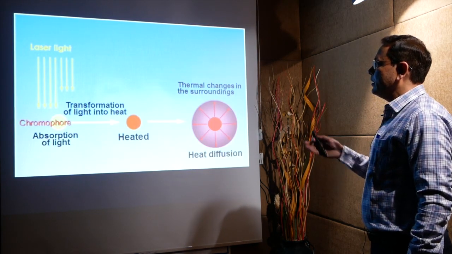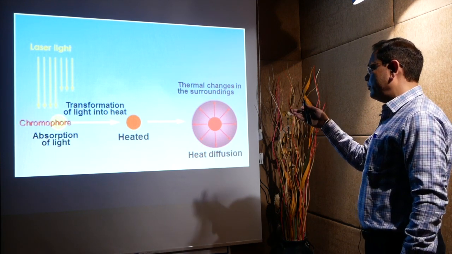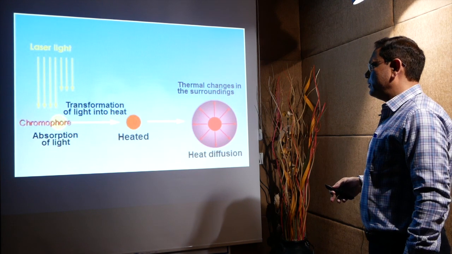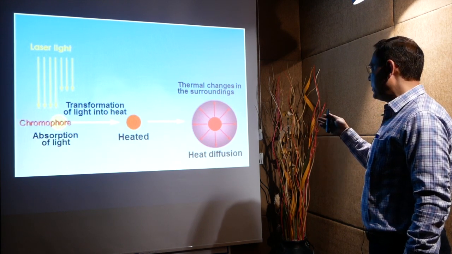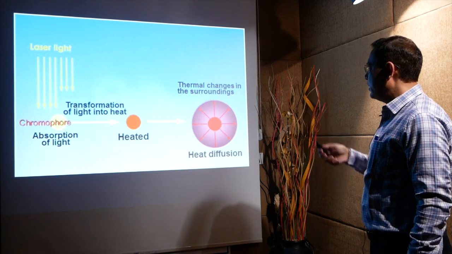So this shows how laser light is absorbed by the chromophore and leads to heating of the chromophore. And in continuous laser or long pulse laser, if the heating is continued, the heat diffusion may destroy the surrounding tissue as well.